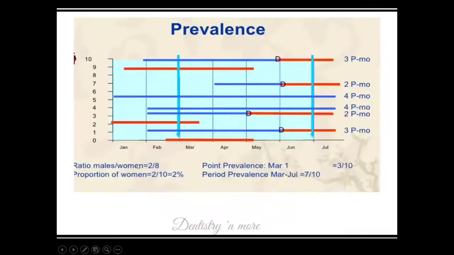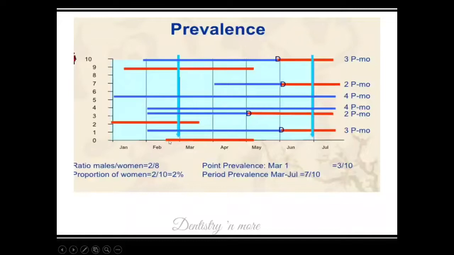Okay, so we have an example here. The red color are the cases. So these 10 persons enter into a study at different points of time, and they develop disease at different points of time. This person 9 developed disease in January, and the second person entered the study with the disease.